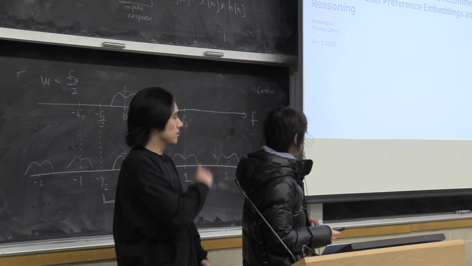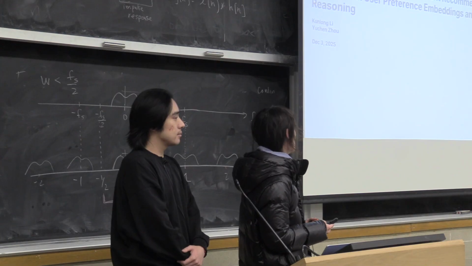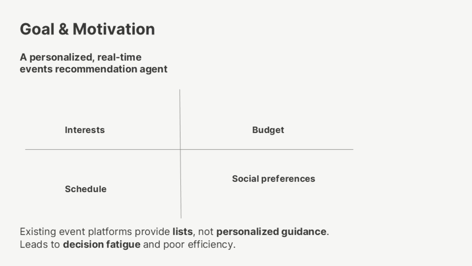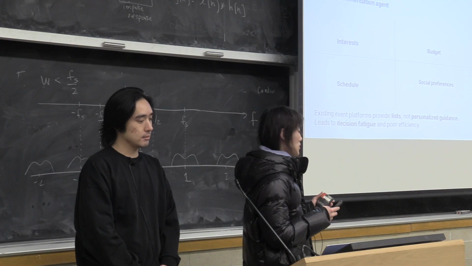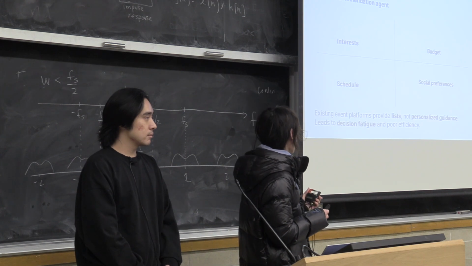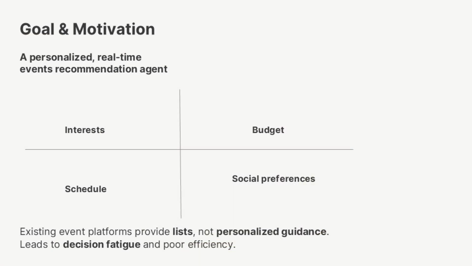So here's our project, a personalized event recommendation system using LLM reasoning. Why do we want to build this? Imagine you want to find some events. Existing event platforms only provide you a lot of similar events based on your previous clicks and orders, which is not good. Only if you know what event you want to search for could you search for it, and it will give you a list of events, and you have to click on each one to see the price and the time to fit your own schedule, which leads to decision fatigue and poor efficiency.